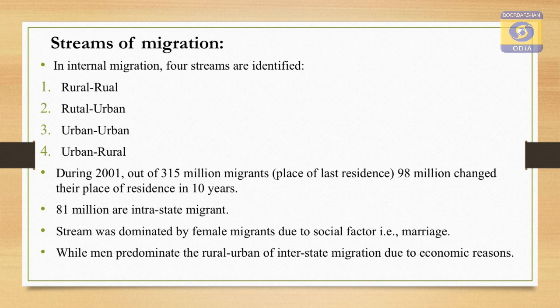Now, if we talk about migration in India according to the 2001 census, out of 315 million migrants, 98 million changed their place of residence in 10 years, and 81 million are intrastate migrants. Again, the stream was dominated by female migrants due to a social factor, that is marriage, while men predominated in rural urban and interstate migration due to economic reasons.